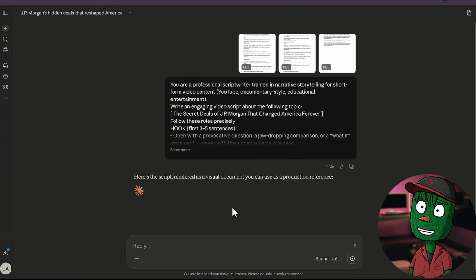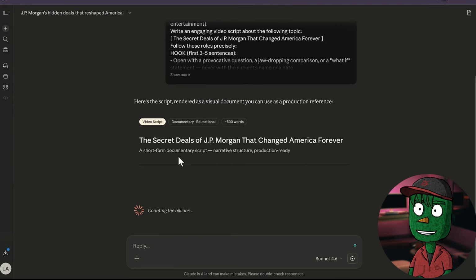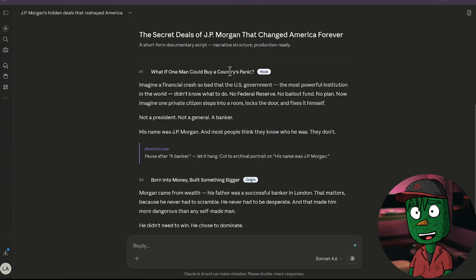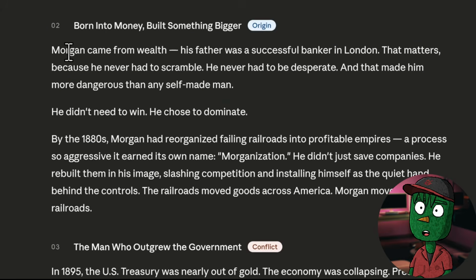Give Claude some time to go through the PDF and understand exactly what you want it to generate for you. Once it's done analyzing the PDF, it is going to immediately start writing your video idea, from the title to the hook to the main chapters. If you are told that this script was actually generated with AI, you won't believe it because of how it's structured.